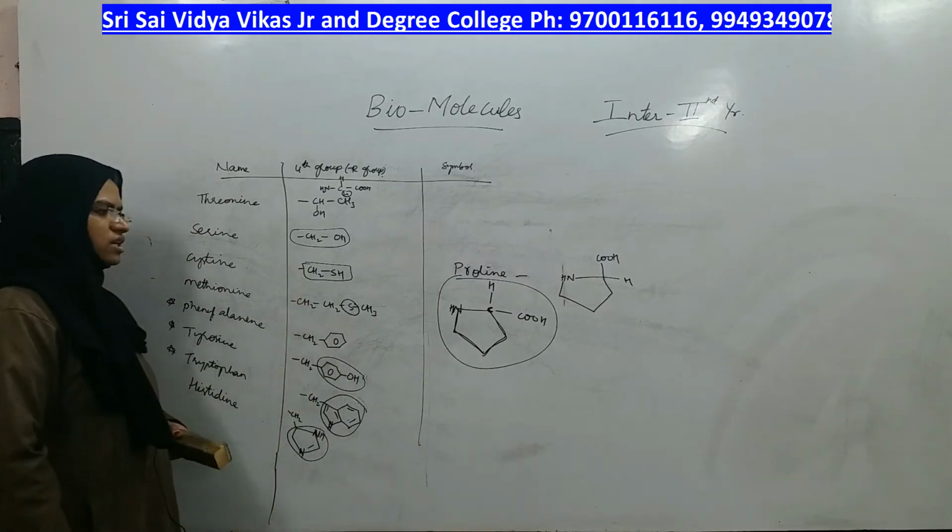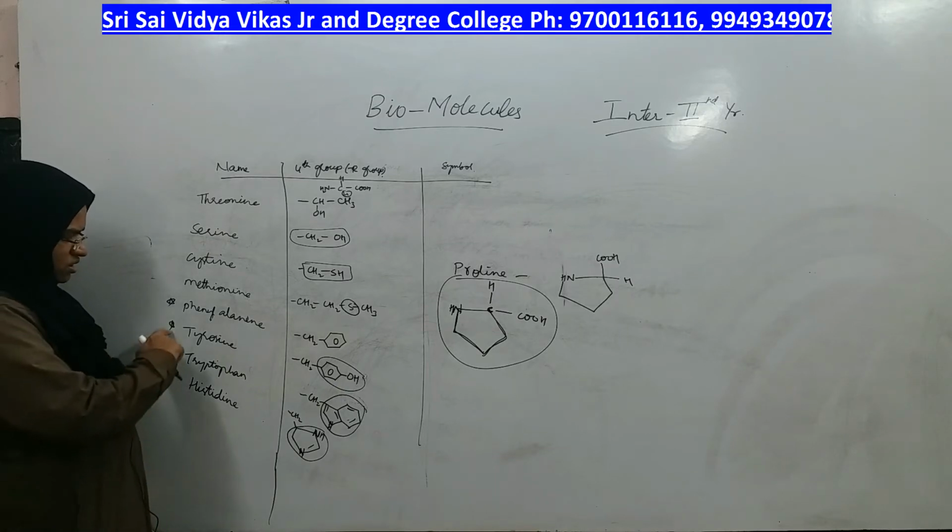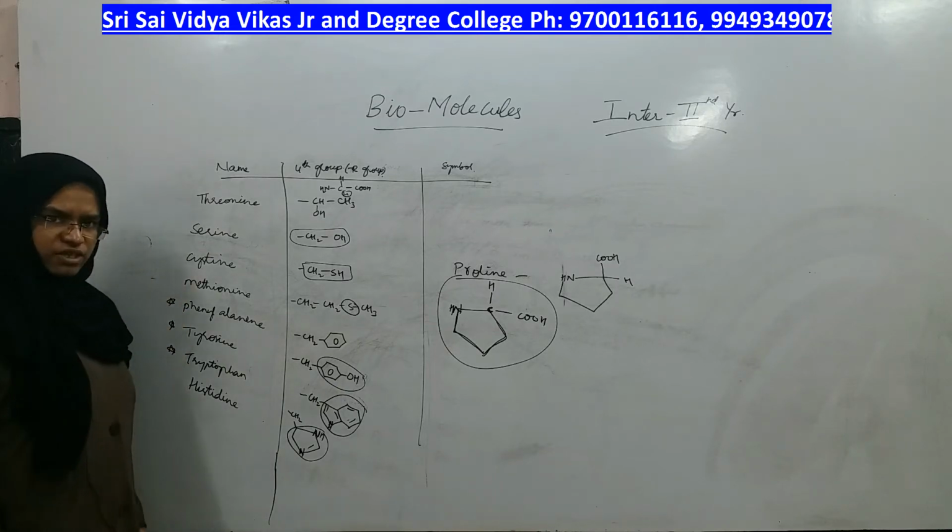So, these are the different 20 amino acids we have. What you must know is these three and the first five from the previous table, right?